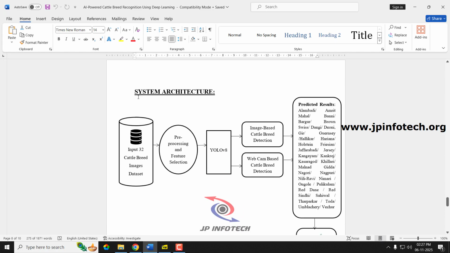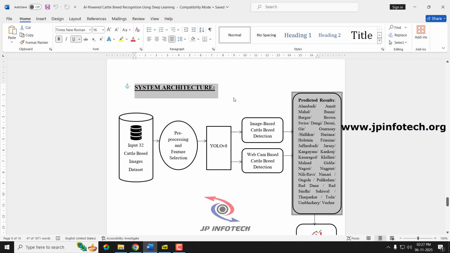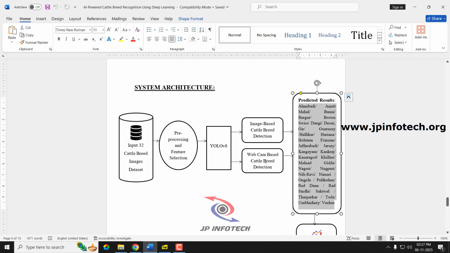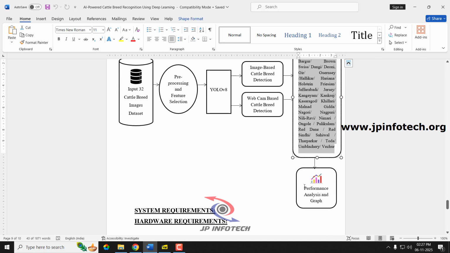Now let us see the system architecture. This is the overall system architecture where we give the input as the 32 cattle breed images dataset, and pre-processing and feature selection are done, and it is given to the YOLO V8 model. We'll be showing image-based cattle breed detection and webcam-based cattle breed detection. The prediction result will be any of the 32 breed names, and we'll be showing the performance analysis and the graph part.